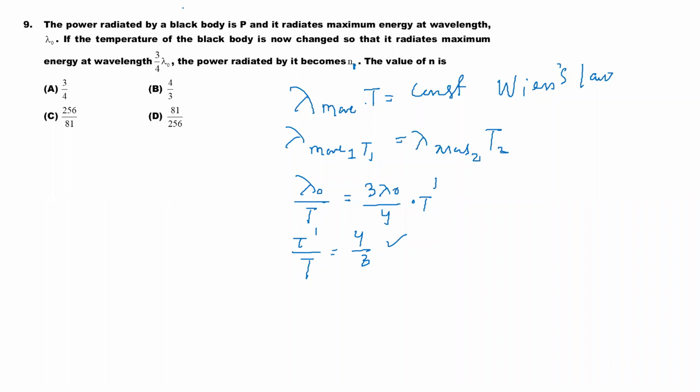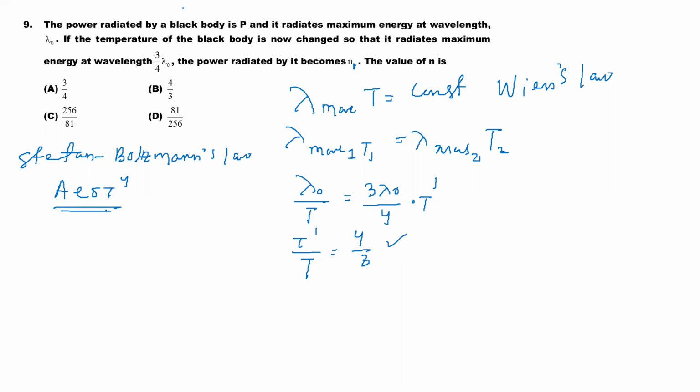But he's asking the power radiated is N times. You know Stefan Boltzmann's law. From there, the energy emitted per unit time by a black body is A E sigma T to the power 4. Yes or no?